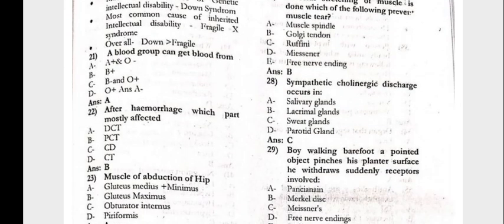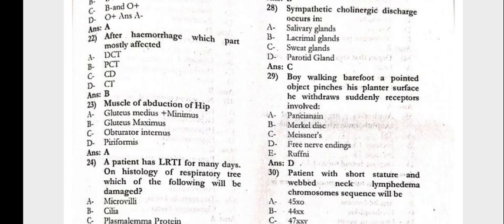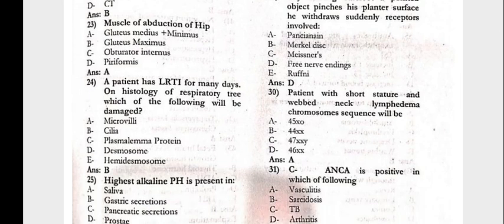Question number 21, a blood group can get blood from the A positive and the O negative. After hemorrhage, which part mostly affected is the proximal convoluted tubules. 23, the muscle of abduction of the hip is the gluteus medius and the minimus. Patient has LRTI for many days, on histology of the respiratory tract, which of the following will be damaged, that is the cilia.